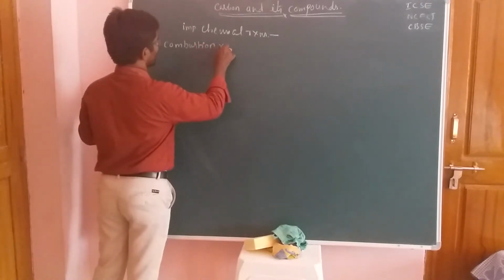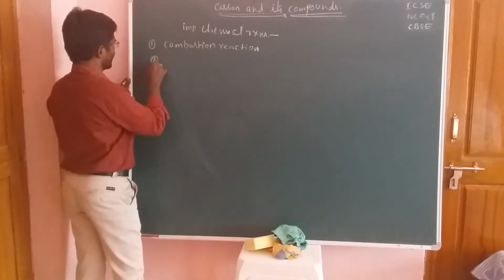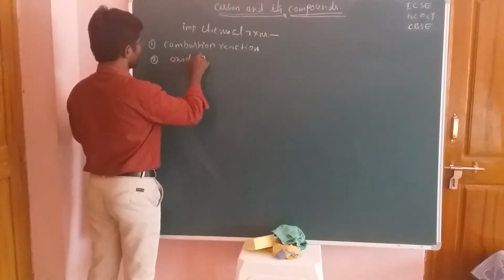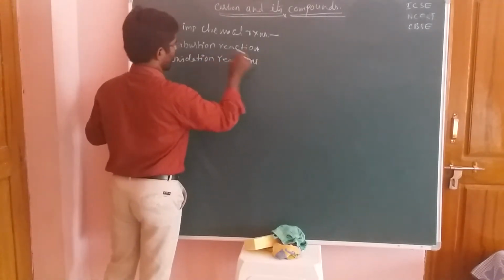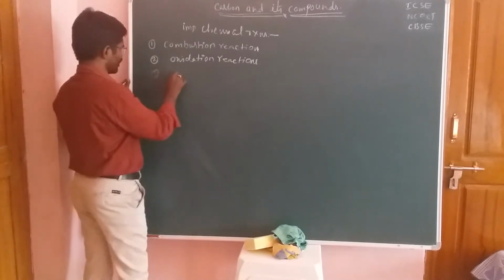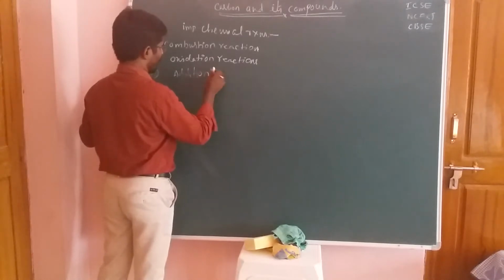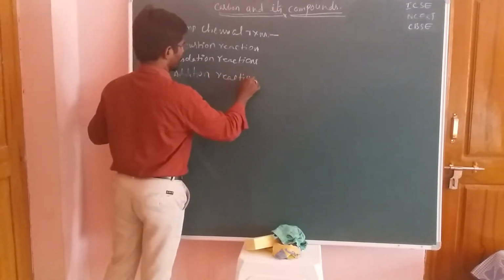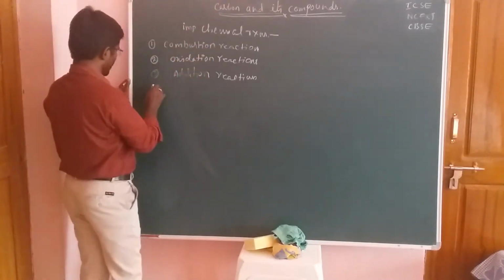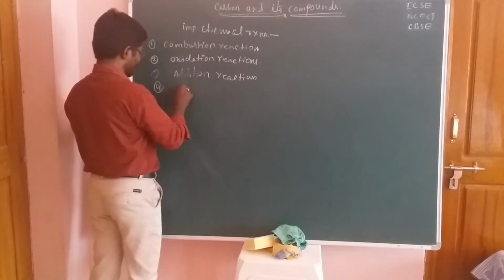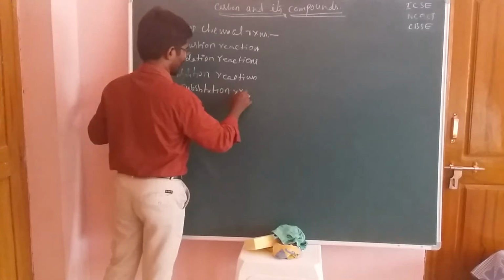The second one is the oxidation reaction. The third one is the addition reaction. So these are the four types of reactions, and the fourth reaction is the substitution reaction.